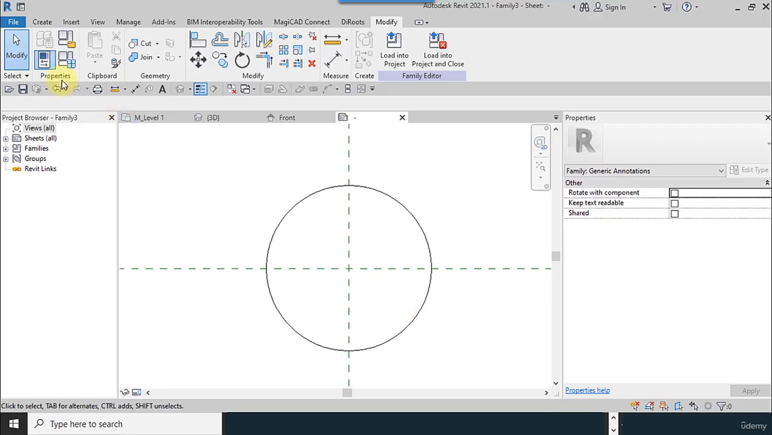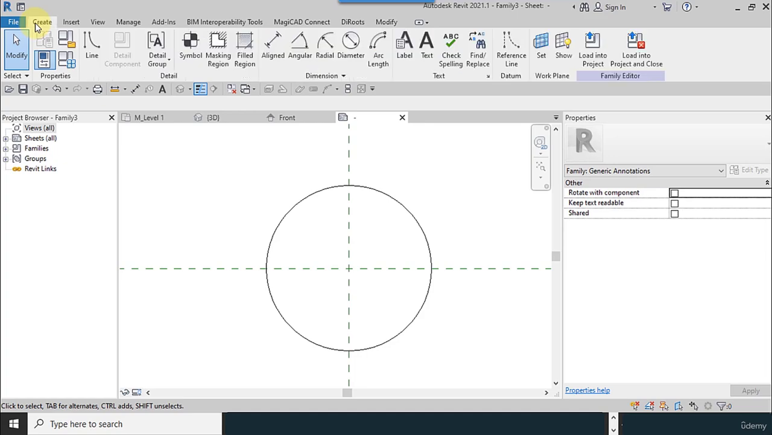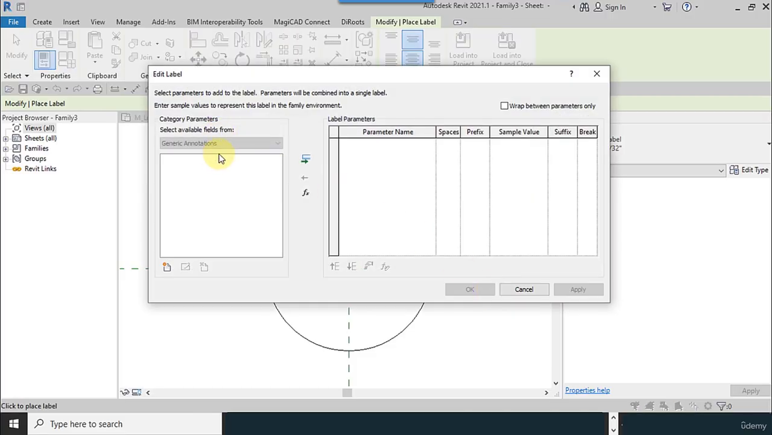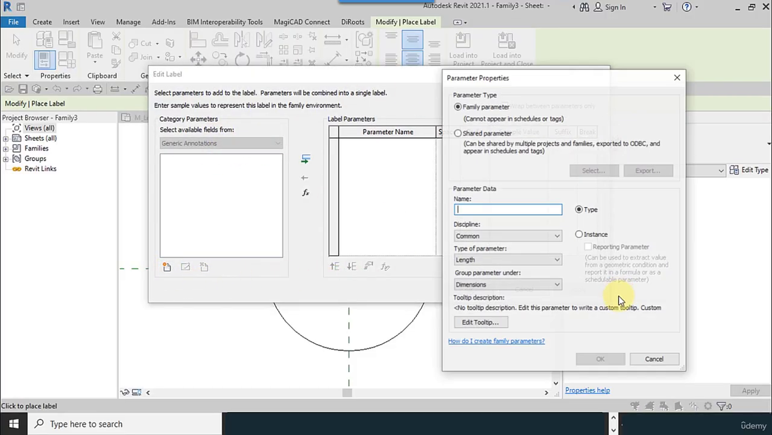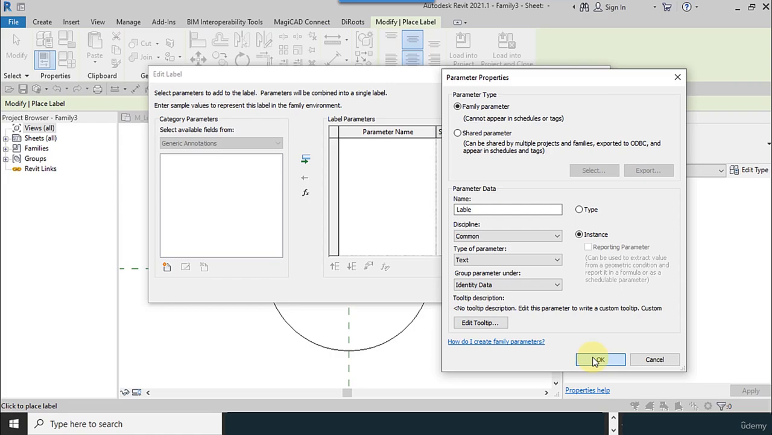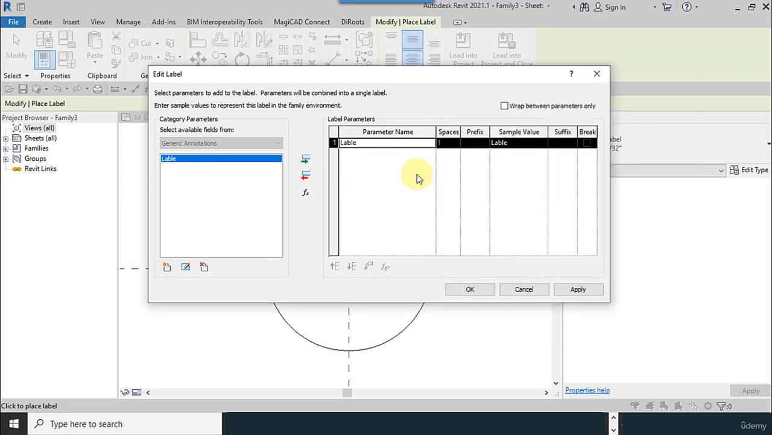After drawing this, I go to the create and add a label and click at the middle of this circle. Now there's no parameter here. I use new. For example, I name it label, and in the instance as a text, and in the identity data, and add it to the right table.